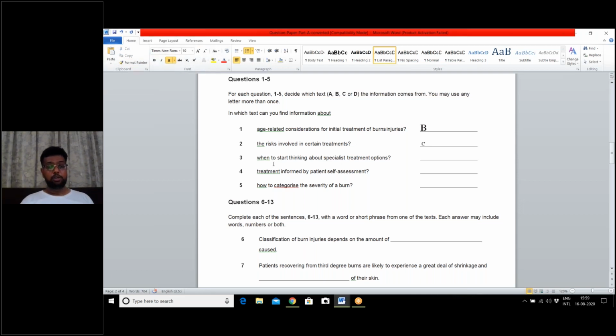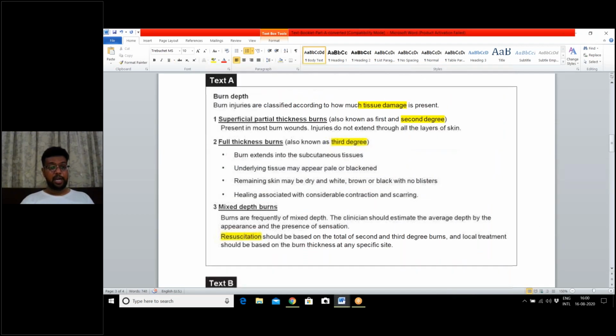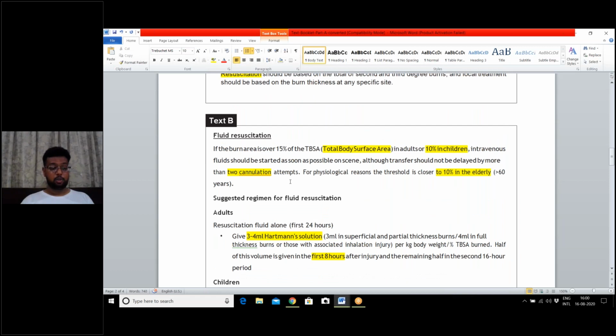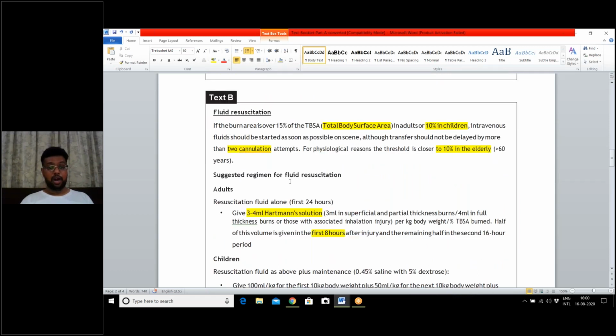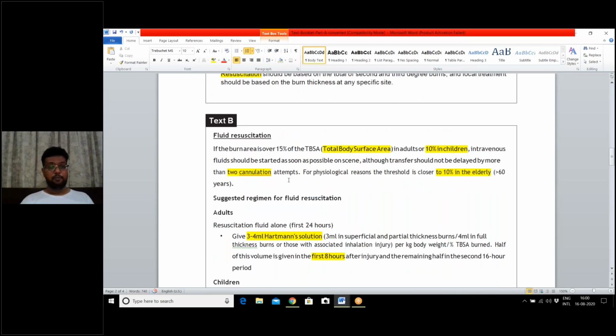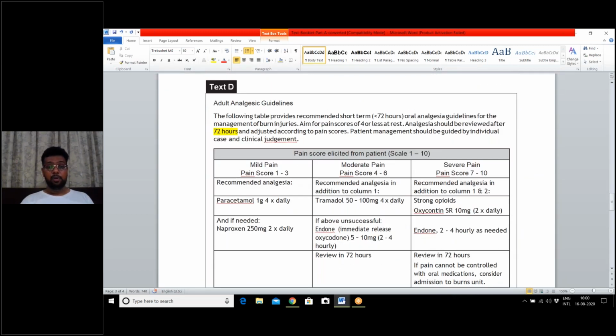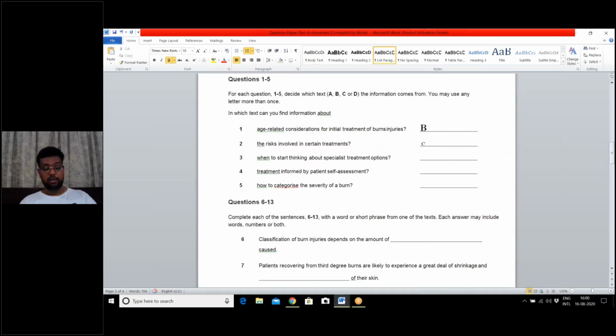Now third question, when to start thinking about specialist treatment options? Let us come to our texts once again. In text A, there was no treatment. Let us stop wasting our time. Text B was regarding fluid resuscitation. Text C was management and text D was regarding the management of medicines. So quickly I will write my answer as D without wasting much time, because specialist treatment is given in D.